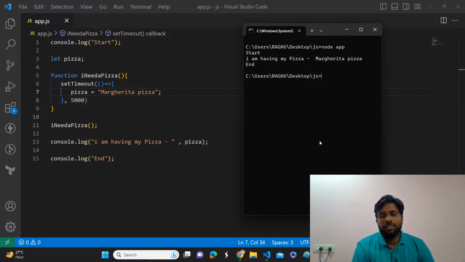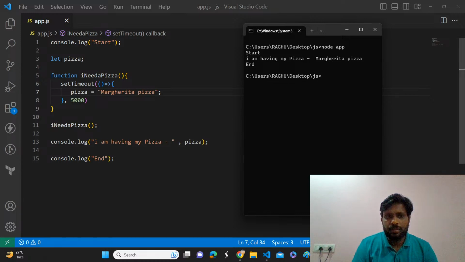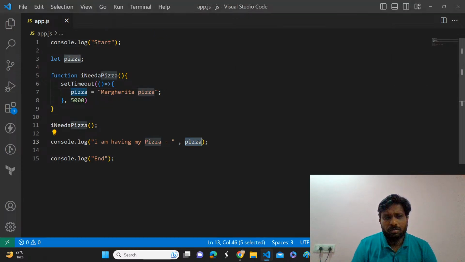Okay, Pankaj, maybe just try. Maybe we'll get an error because before assigning a value to the list, we are trying to access it. Where are we trying to access it? Maybe it is the 5000 millisecond delay, right?